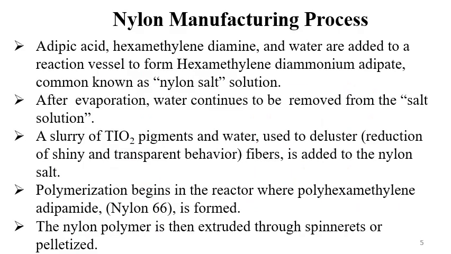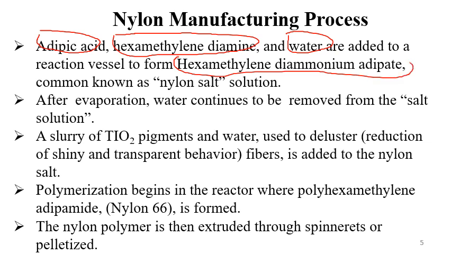So if we go through the theory of the nylon manufacturing process, as we have already seen in the previous slide, we have three reactants: adipic acid, hexamethylene diamine, and obviously water is used as a solvent over here, right? These are added to a reaction vessel to form hexamethylene diammonium adipate. This is called nylon salt, that is hexamethylene diammonium adipate, right?